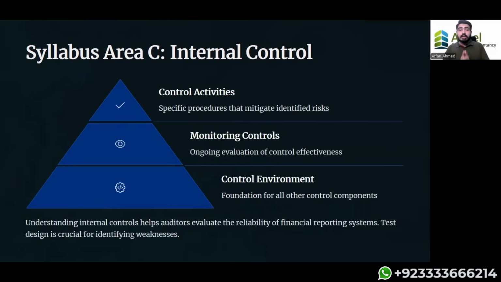Now, what are internal controls? Internal controls basically tell us that a company that is well regulated has some internal systems, policies, rules, and mechanisms developed so that they can make sure all the components of the financial statements, all the data recorded in the financial statement, is coming from reliable sources.